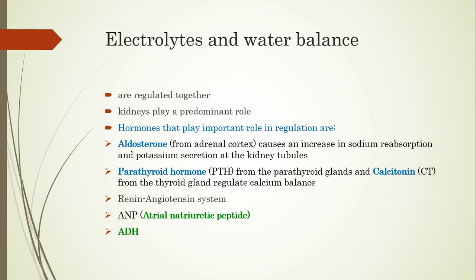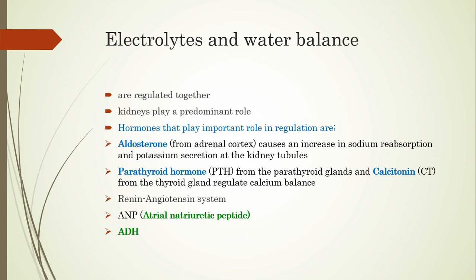Electrolytes and water play their role together, and the main function of the balance of the electrolytes is played by the kidneys of the human body. Then hormones also play an important role in the regulation of electrolytes and water.